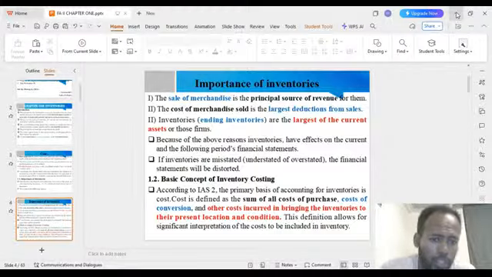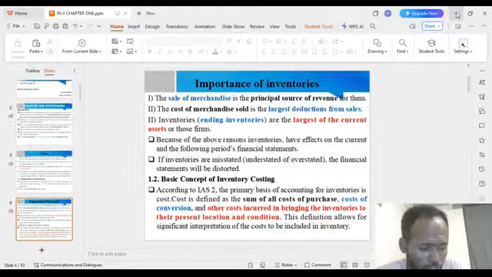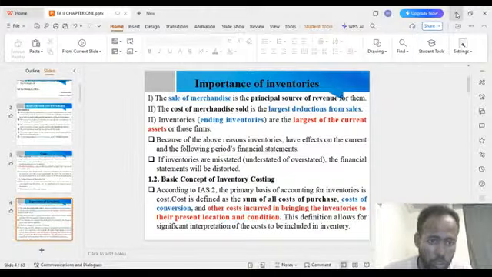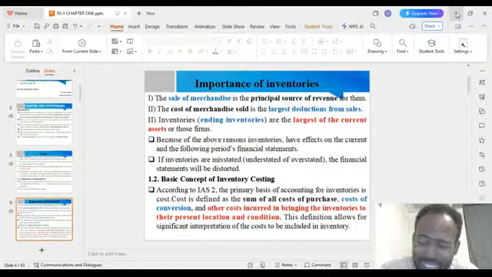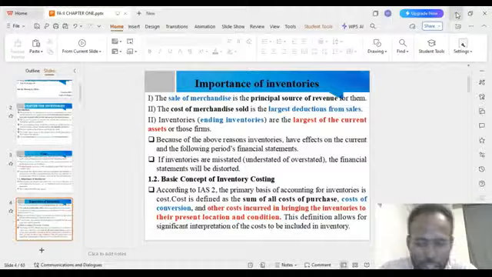So this is a very important point. Next to this, we should talk about some concepts related to inventory costing systems. According to International Accounting Standard number 2, the primary basis of accounting for inventory is cost. Okay, it's the primary basis.